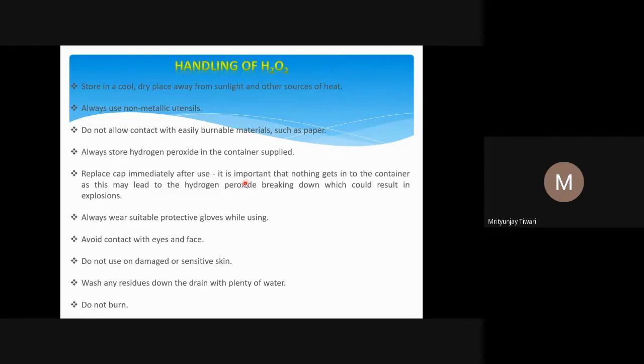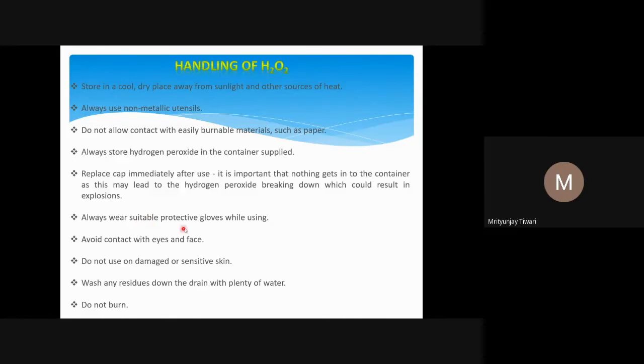So before using H2O2, we always do certain reactions to find out the actual strength of the H2O2 solution to have the calculations correct. Otherwise, if you use the previous data, normality or other things, you may get wrong results because that has changed due to the decomposition of H2O2.